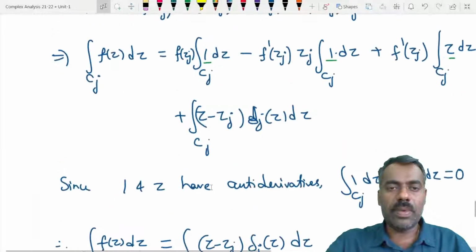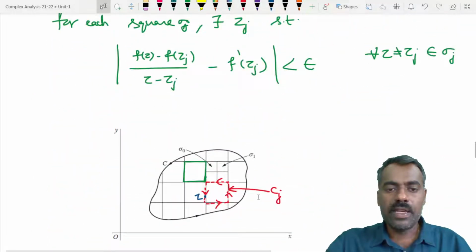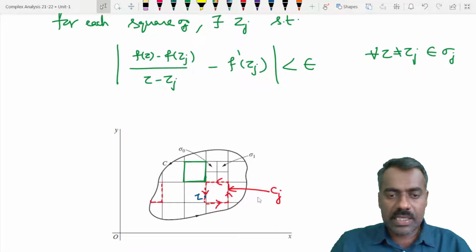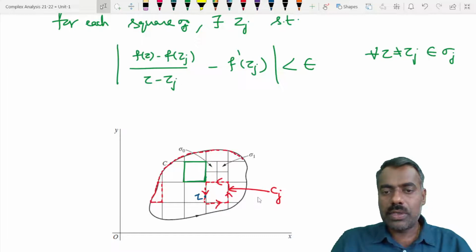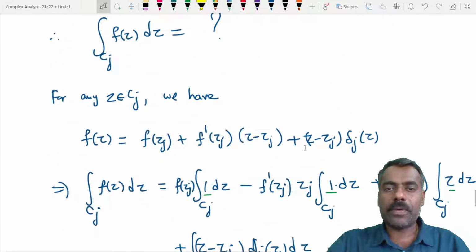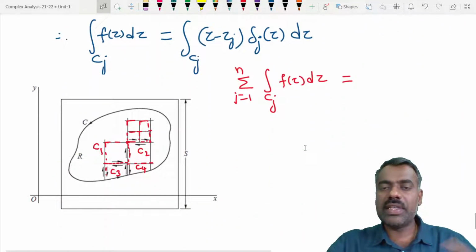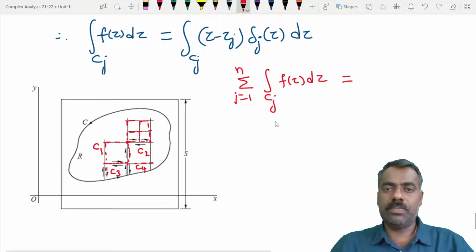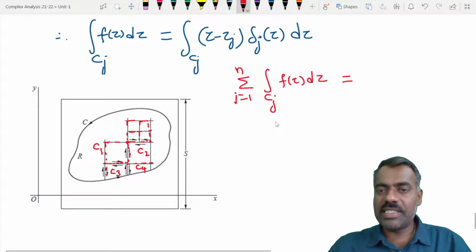Remember these are partial squares. So only this red boundary is remaining, because the internal ones get cancelled with the integration over the adjacent square. Therefore this is the same as the integration of f(z) dz over C.